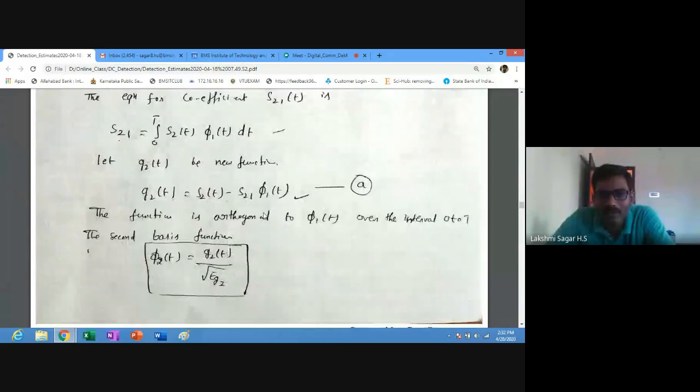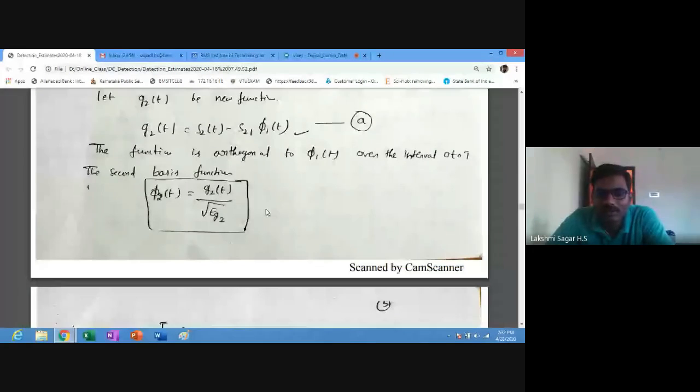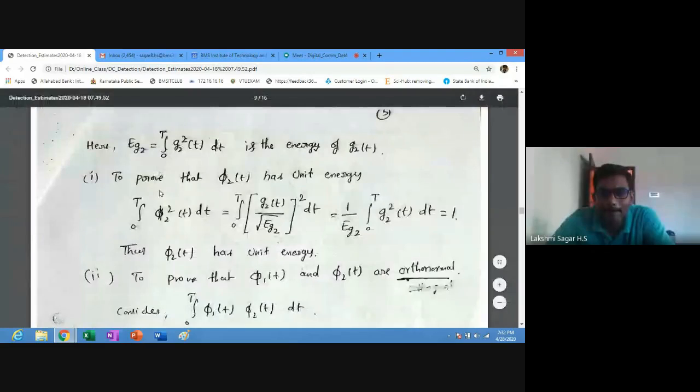So for g2 of t, we can write s2 of t minus s21 phi 1 of t. Next, the equation for the orthonormal basis function phi 2 of t we can write as g2 of t divided by root E g2, the energy of the signal g2 of t. This is the equation for the energy of the signal g2 of t.